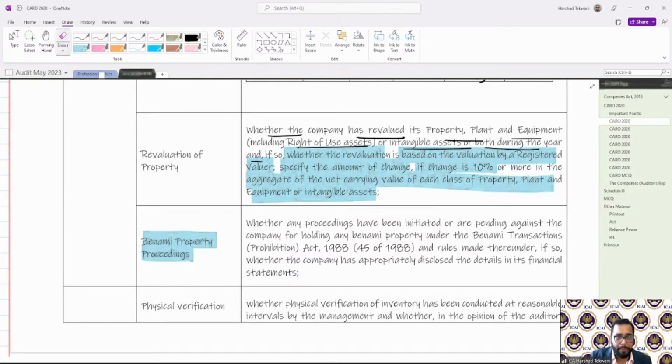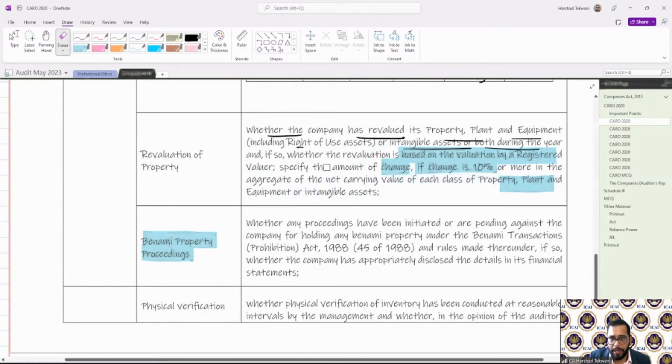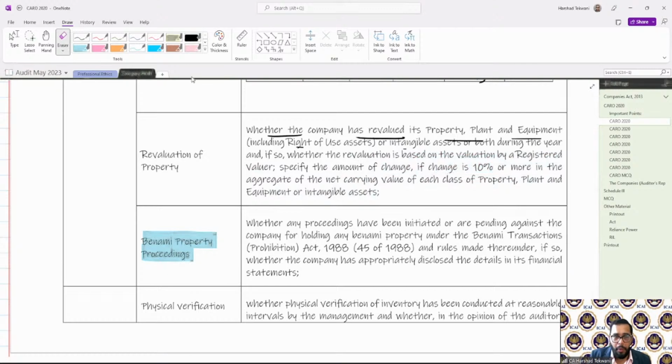So two important things: one, whether the revaluation is based on valuation by a registered valuer, then the amount of change if the change is 10% or more.